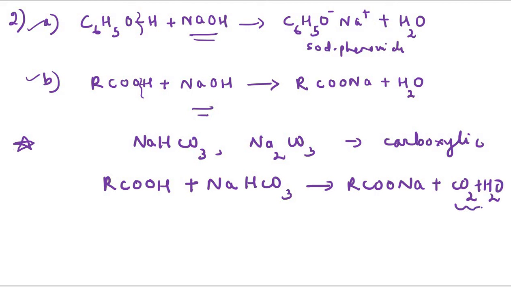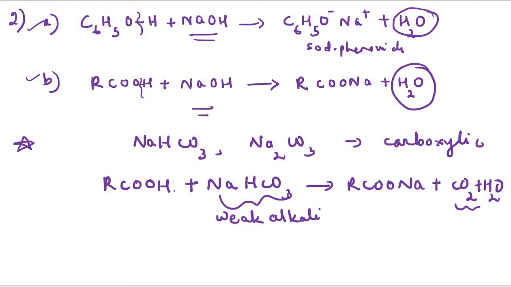So if CO2 is liberated, we can know that the alkali we are taking is a weak alkali. Whereas in the case of a strong alkali, water is liberated. On reaction of an acid with a weak alkali, CO2 will be liberated.